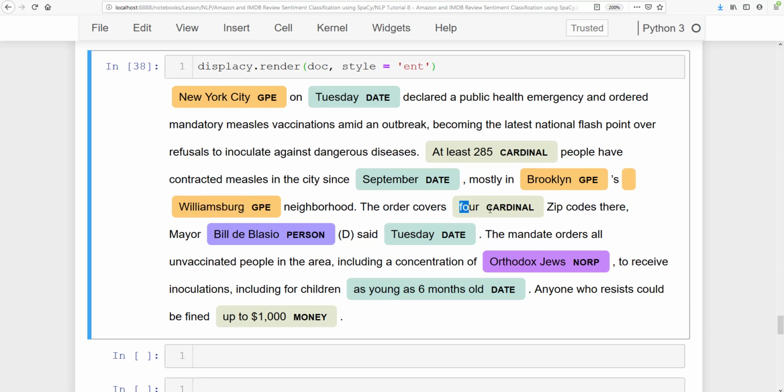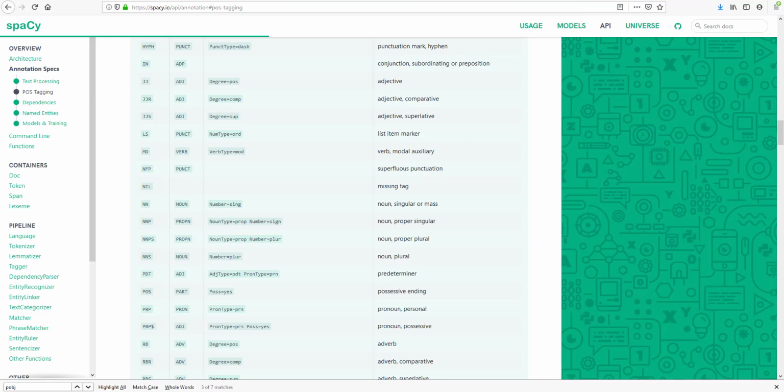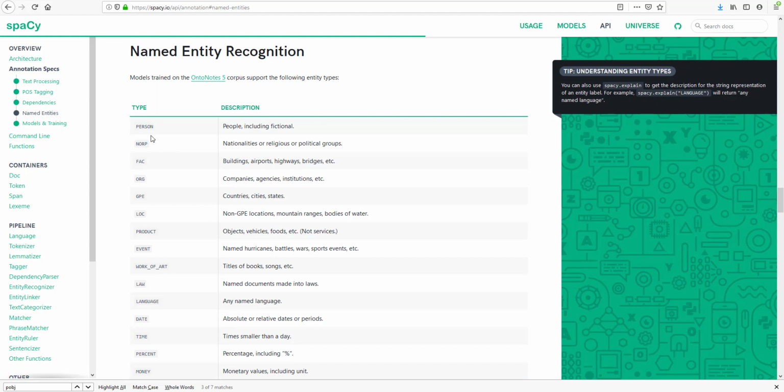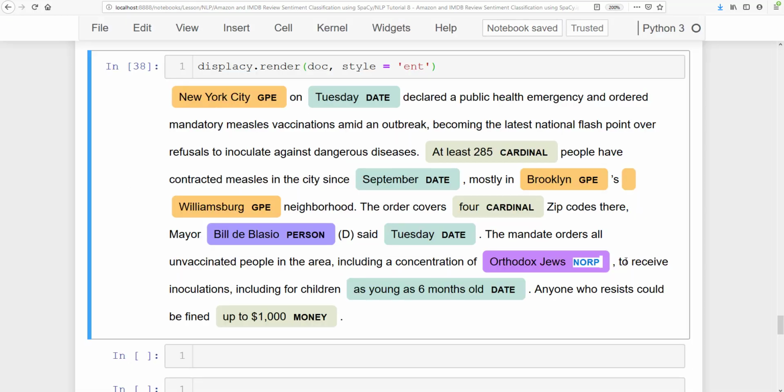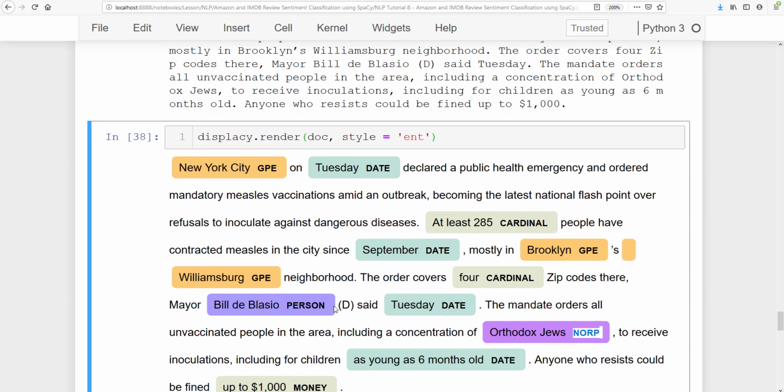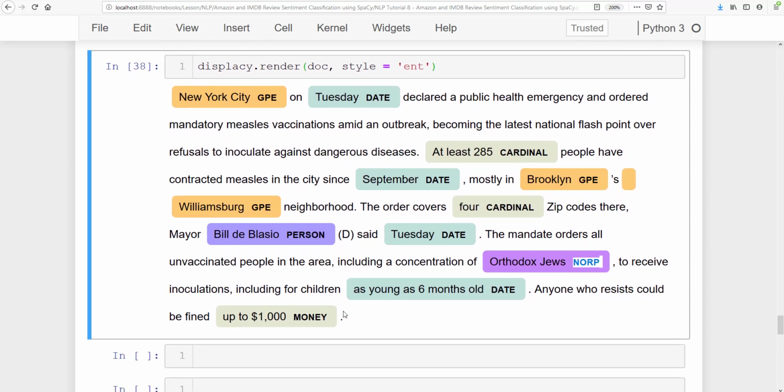Then here we have 4 as cardinal, and then Bill de Blasio is a person name, who is actually the mayor, and then Tuesday is a date. Orthodox Jews is NORP, I'm not sure what NORP is, let me see, named entity NORP. NORP is nationalities or religious or political groups, yes. All right, and 6 months old is a date, and here is money. So this is how it looks, a beautiful look, and you can analyze it.